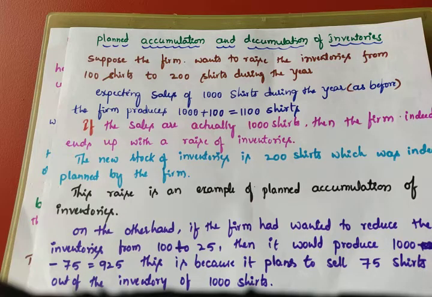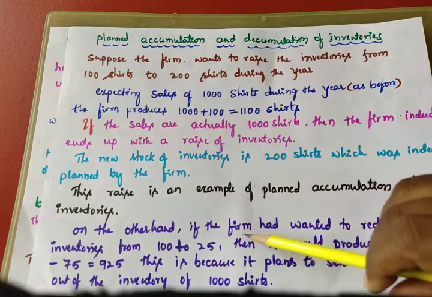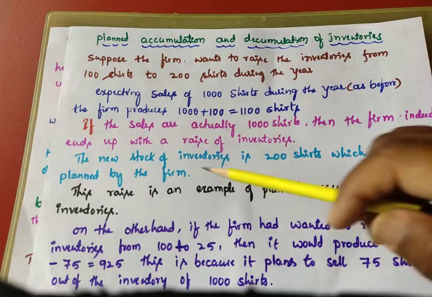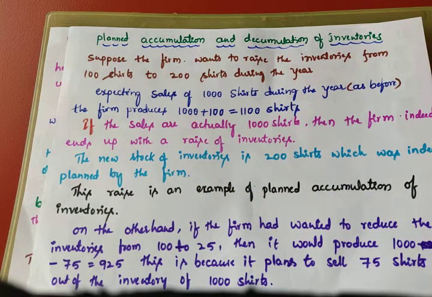And one more: planned decumulation of inventories. If the firm wants to reduce the inventories, suppose it decided to reduce the inventory from 100 to 25 this year, then it would produce 1000 minus 75, which is 925, because it plans to sell 75 shirts out of the inventory along with the 1000 shirts.